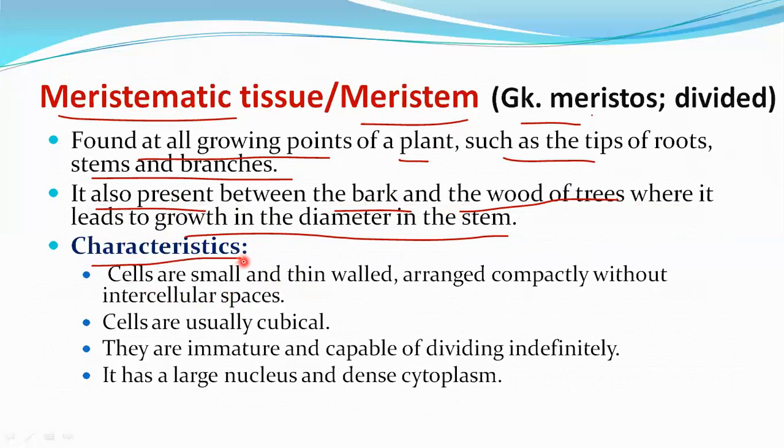Here, the characteristics of meristematic tissues are: cells are small with thin walls, arranged compactly, without intercellular spaces. In between the cells the space is very little, they are compactly arranged. Cells are usually cubical. They are immature and capable of dividing indefinitely. They have a large nucleus and dense cytoplasm.